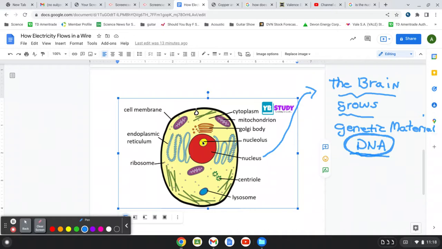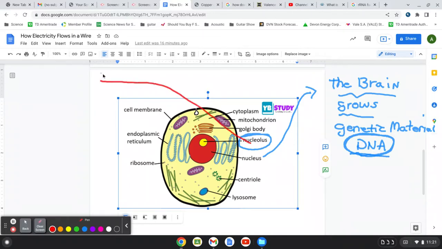And then you can see this little thing here, the nucleolus. What a great name, the nucleolus. Okay, and we'll use red. So the nucleolus, bring it over here. Its primary function is to make, and the word you're going to hear for make is synthesize, right? Synthesize is to make, to synthesize our RNA. There's many types of RNA.